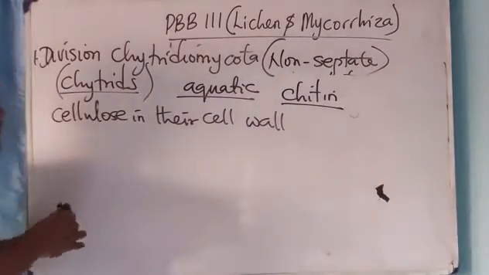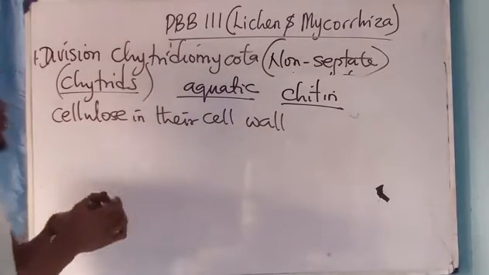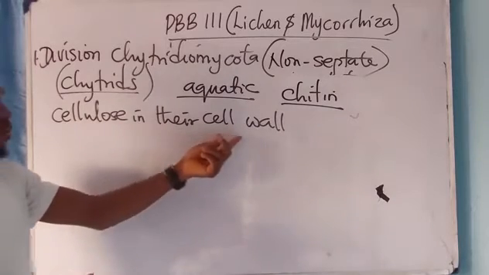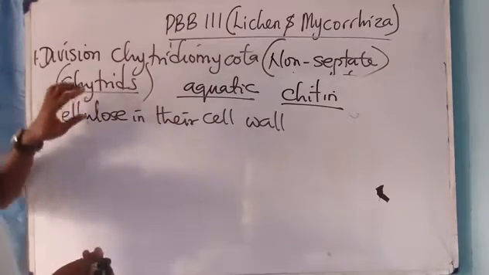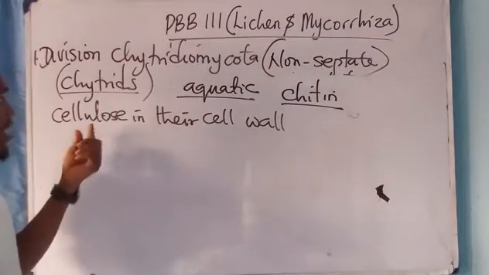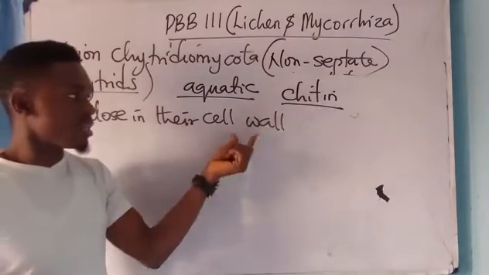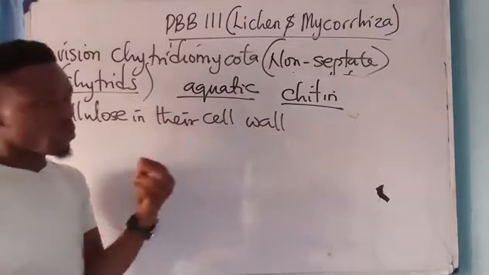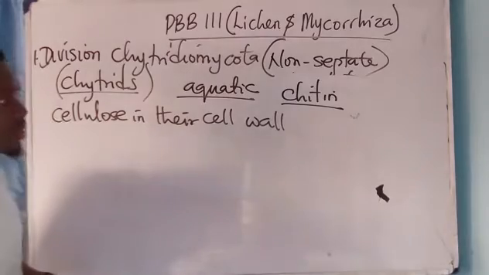You can see that they've turned the characteristic up and down. Now, cellulose is present in normal green plants. The cell wall of green plants possesses cellulose. But these guys are non-chlorophyllous. They do not have chlorophyll, but they have cellulose in their cell wall. Normal fungus has chitin in its cell wall, but these guys have cellulose. A few also possess chitin in their cell wall.